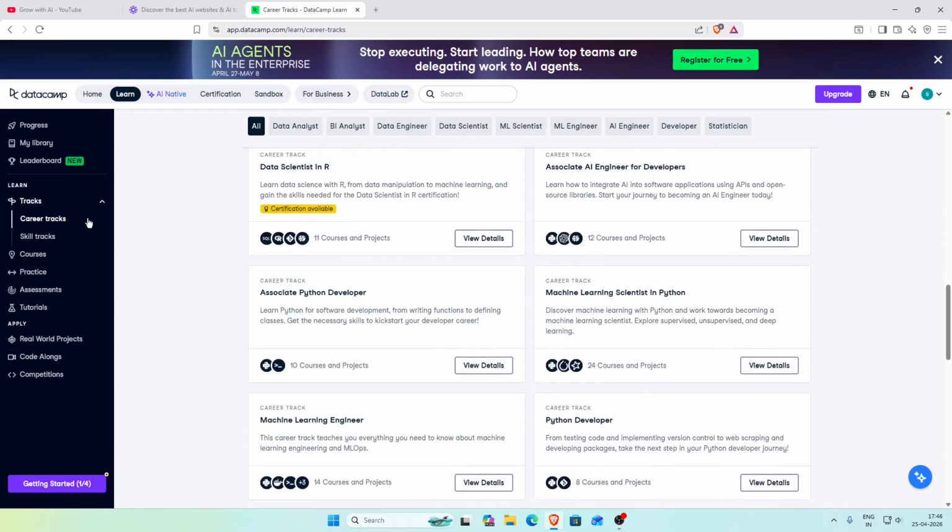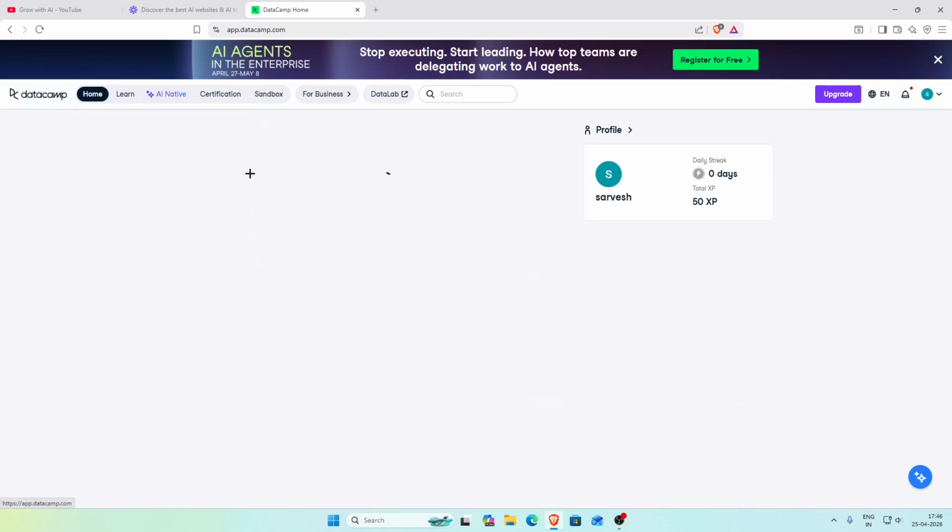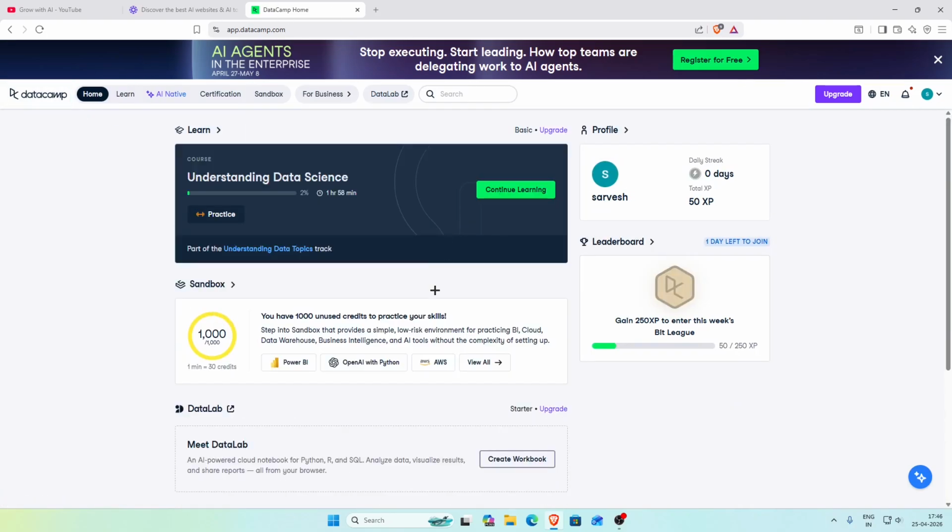And there are a lot of other features on the left side which you can explore on your own time. This is everything I wanted to show you on this website. It's really amazing. It is an accredited website, and I've also used this in the past to do my data analyst certification, and it was really, really good. I got to learn a lot of things in data analytics. So that's why I'm recommending this to you as a website itself, and that's why I'm making a video on this.